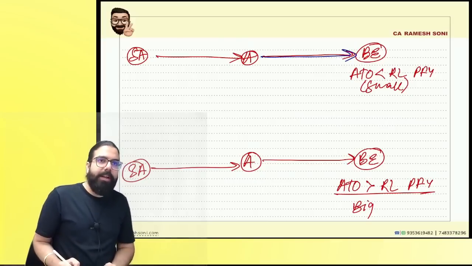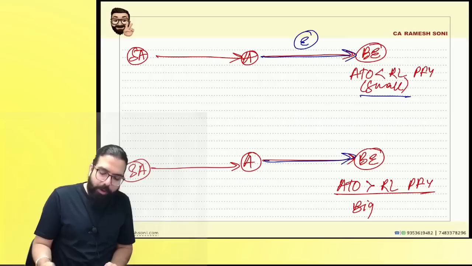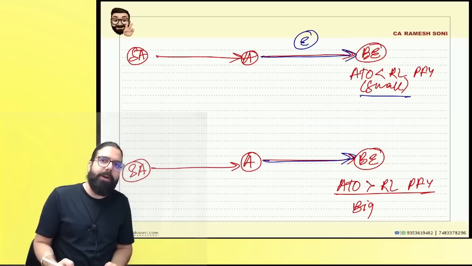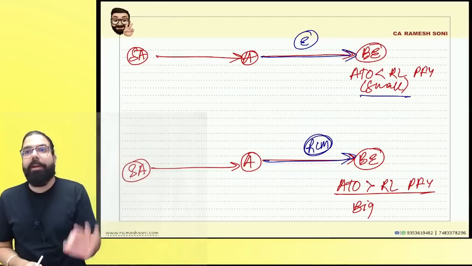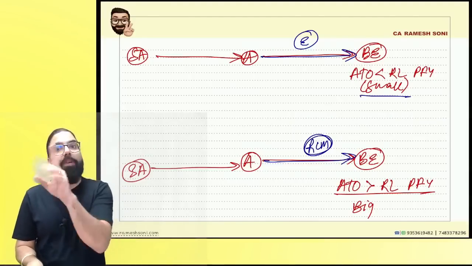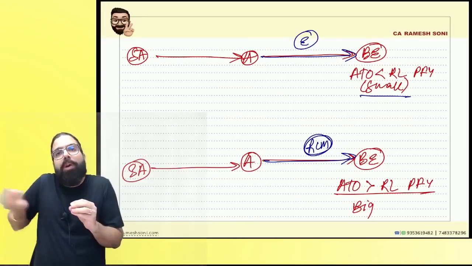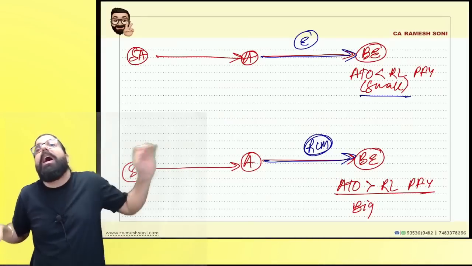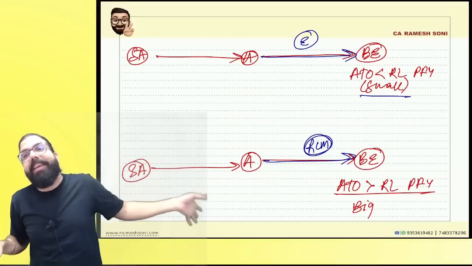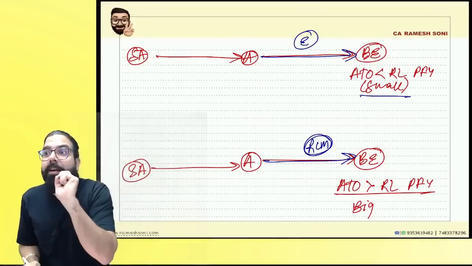Advocate giving to a business entity, small business entity, what will happen? Exempt. Advocate giving to a business entity, big business entity, what will happen? RCM. Correct, everyone? Is my point 100% clear? Now listen to me very carefully. When you read the reverse charge notification, it says if advocate services or any legal services are given, the ultimate litigant, petitioner, is always deemed as the recipient.